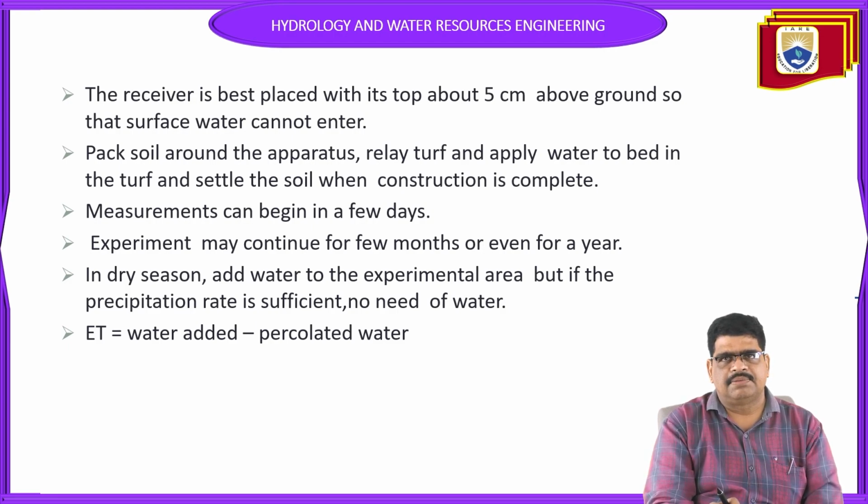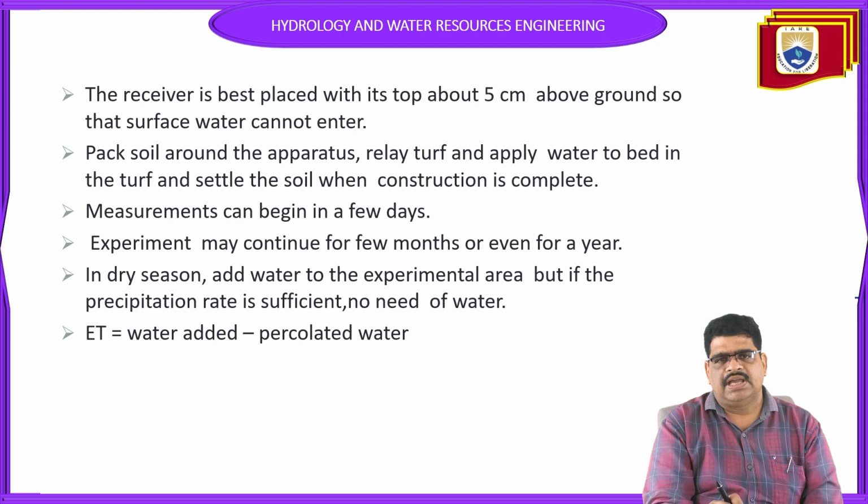Next, measurement can begin in a few days. Your experiment may continue for a few months or even a year, continuously observing the growing of the plants, and evapotranspiration can be measured by this equipment. In the dry season, add water to the experimental area, but if the precipitation is sufficient, there is no need of water.